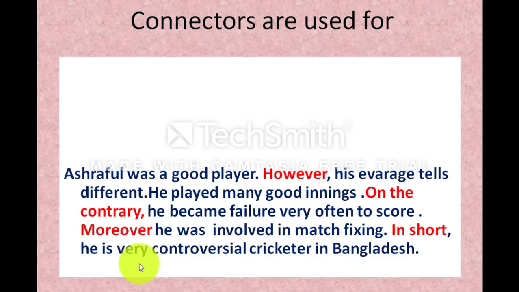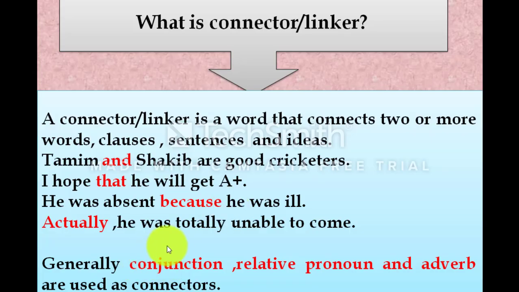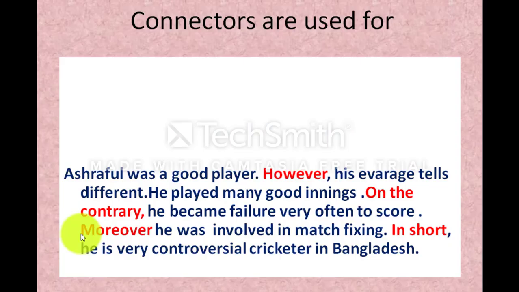So, which part of speech works as a connector? In fact, conjunction, relative pronoun and adverb are used as connectors. Look here, and is a conjunction, that is a relative pronoun, because is a conjunction, actually is an adverb. Okay, so let's see why connectors are used.